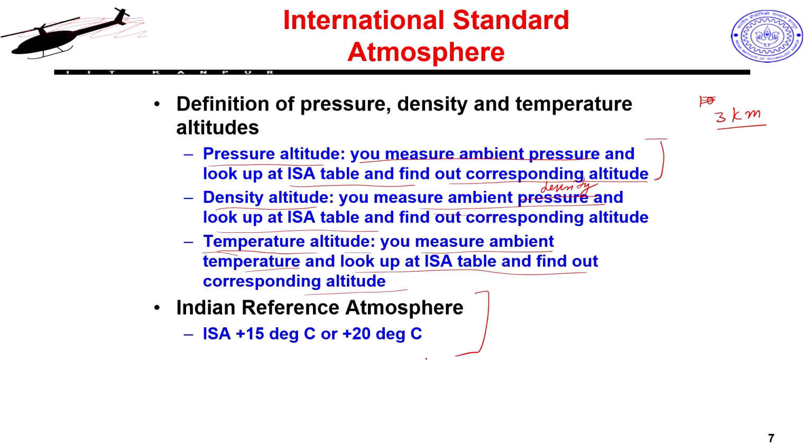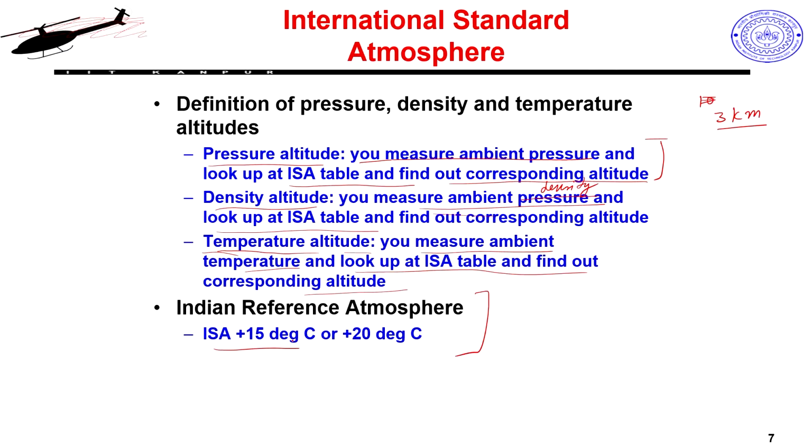In India, our temperatures are typically much higher compared to whatever ISA says. Even in Leh Ladakh, in summers, temperatures are very easily 15-20 degrees, 20-25 degrees also sometimes, whereas as per the ISA it should be close to 0 or negative, but that is not the case. So, whether you are operating in winters or summers, you may have to give a reference condition which will be 15 to 20 degrees higher than the ISA, and we call this the Indian reference atmosphere. I have seen both kinds of thing being done.